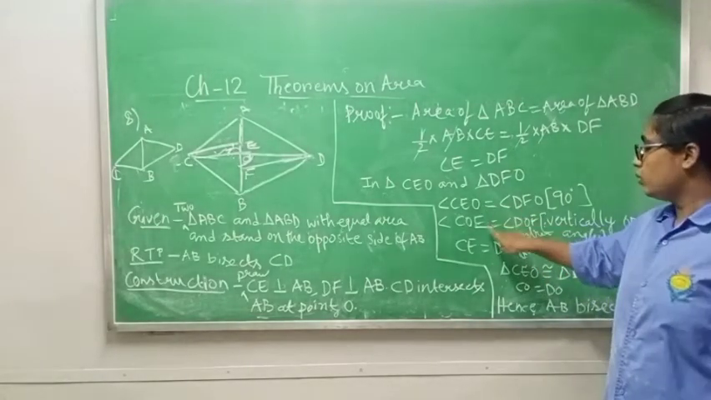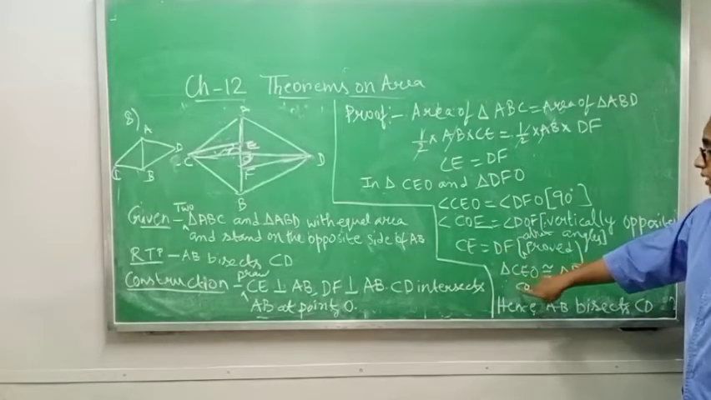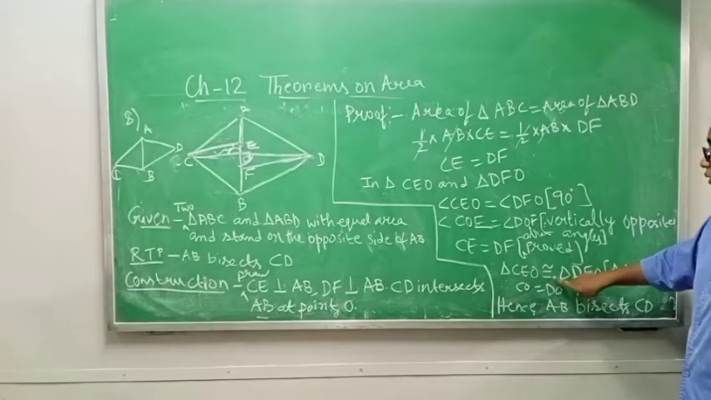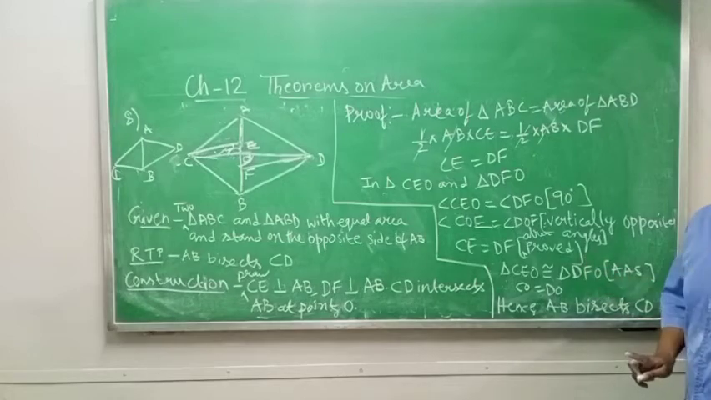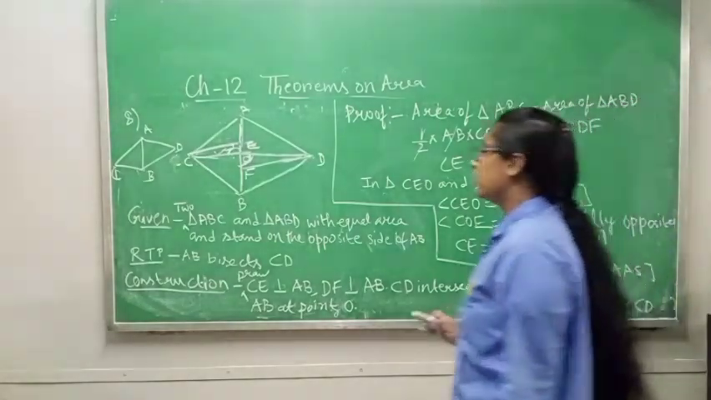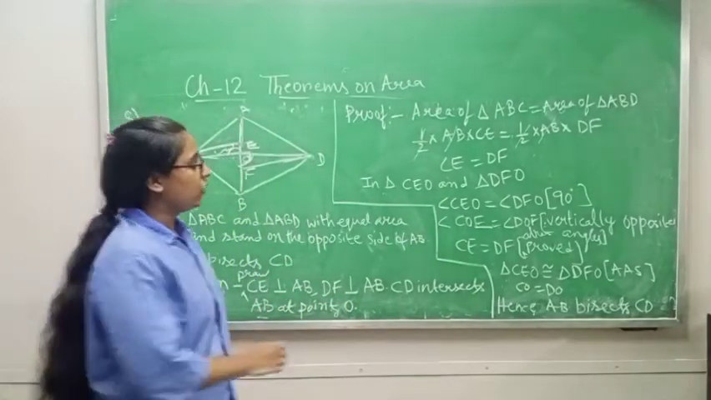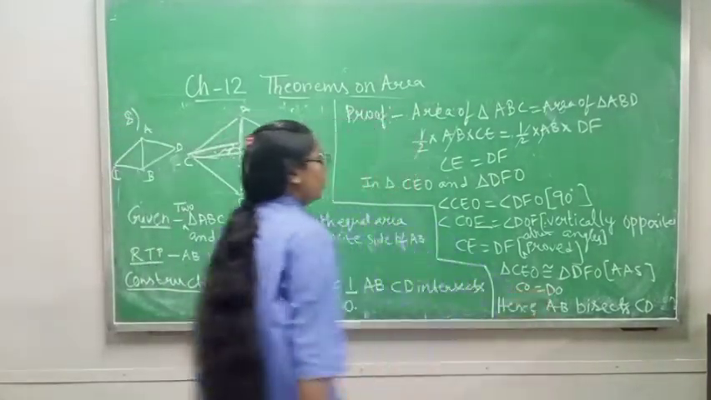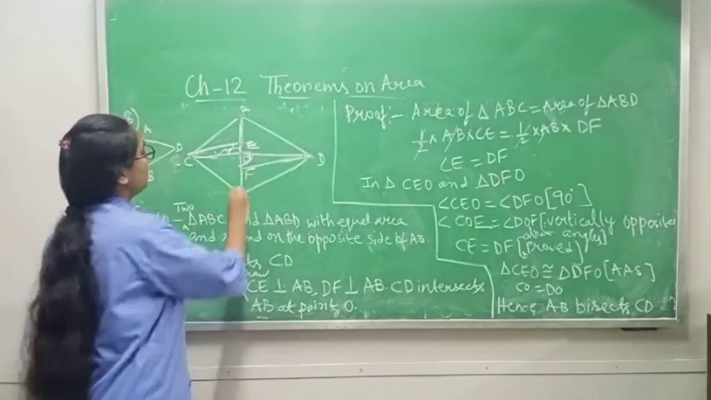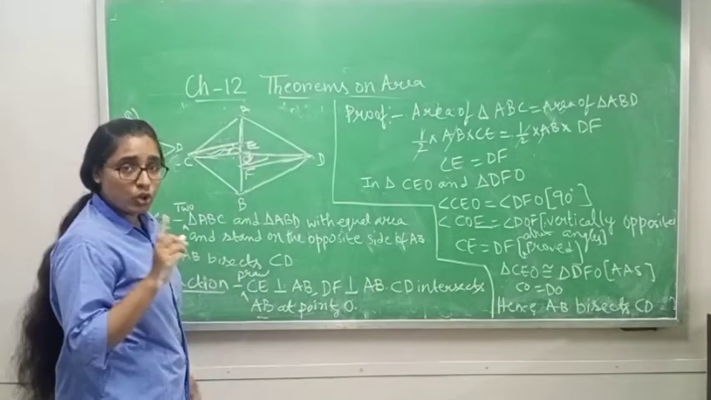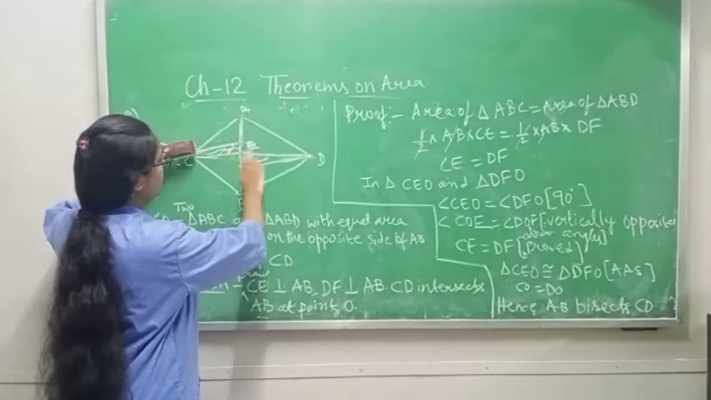Now see, you are proving two angles are equal and one side is equal. So what can you say? Therefore, triangle CEO is congruent to triangle DFO, by the angle-angle-side rule. If these are congruent triangles, then the remaining sides will also be equal. Therefore, CO is equal to DO. Why? Because we proved that this triangle and this triangle are congruent, so the remaining sides CO and DO are also equal.